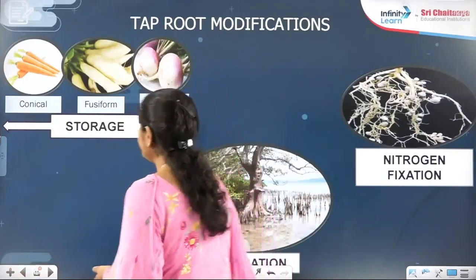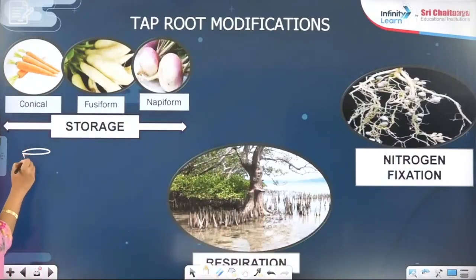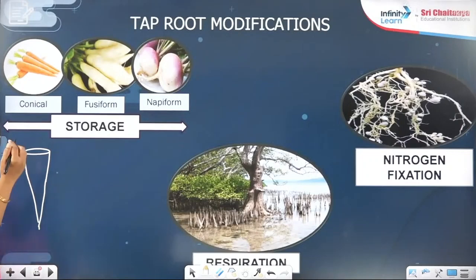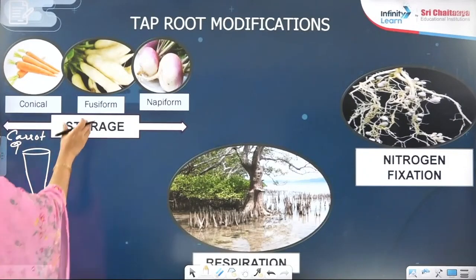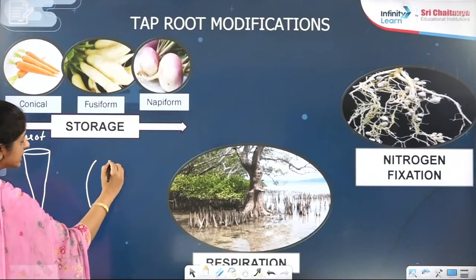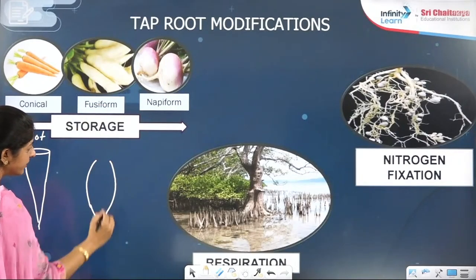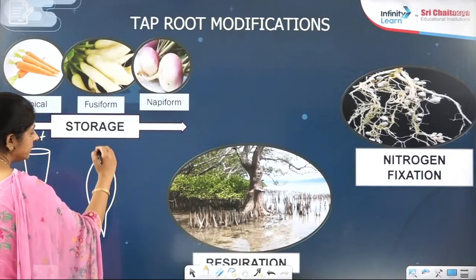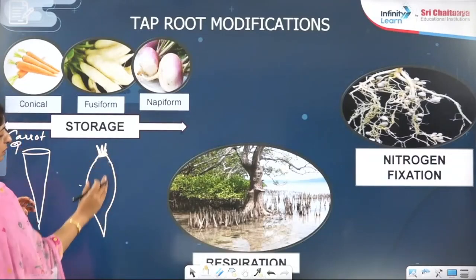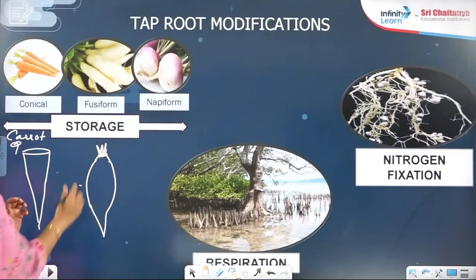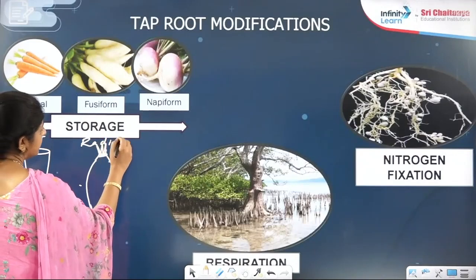Now what do you mean by this conical form? Conical form means they are going to be broad at the base and tapering gradually like this. That form is like a cone. This you call conical. And what example over there? Carrot will be the example. Fusiform means it is swollen in the center and gradually tapers on both sides. It is swollen in the center and tapering towards both sides. That is fusiform. And here the example will be the radish.